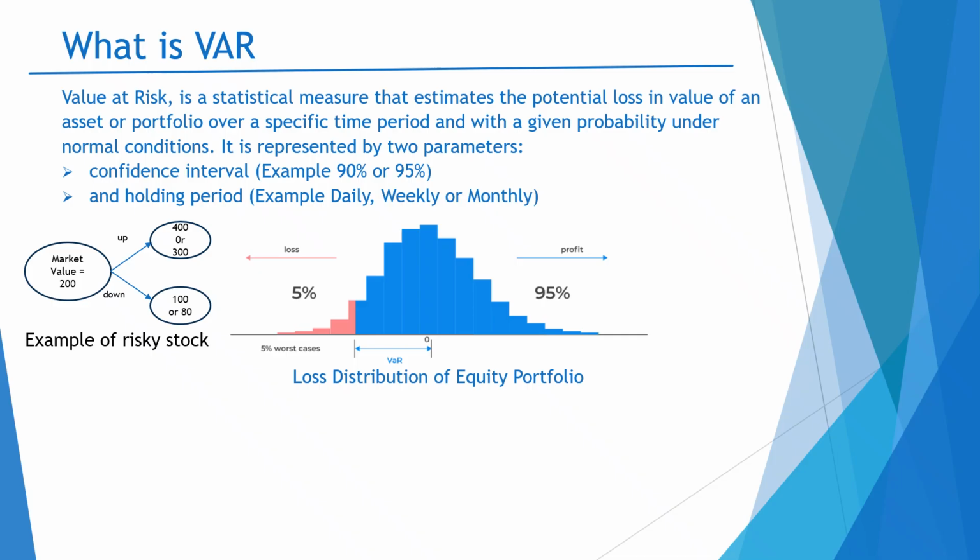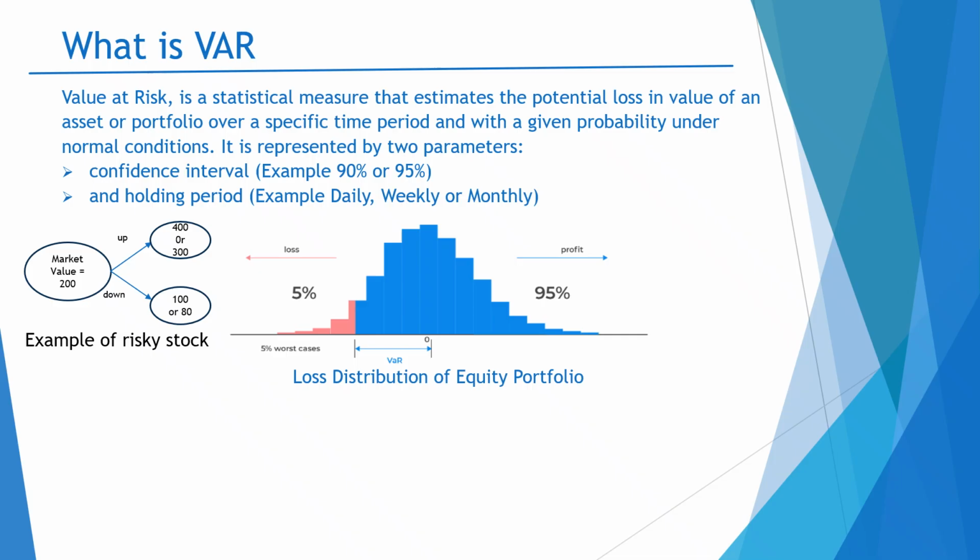Now, how much the value will move up and how much it will move down depends upon the volatility. And volatility can also be related to the riskiness of my portfolio. I have already taken in this example that my portfolio comprises risky stocks.